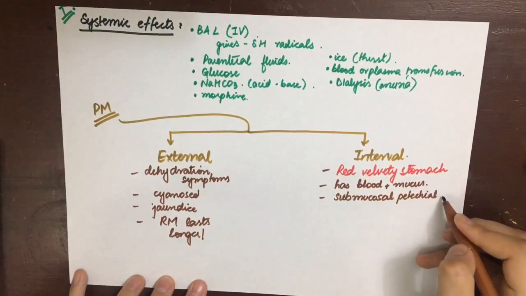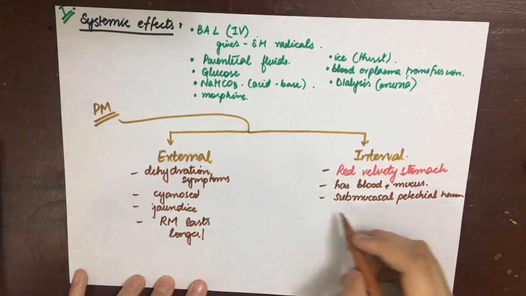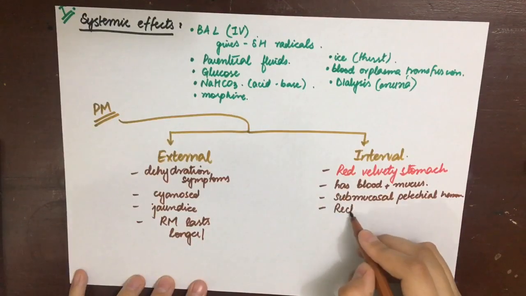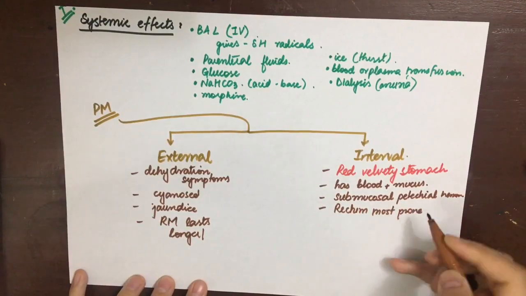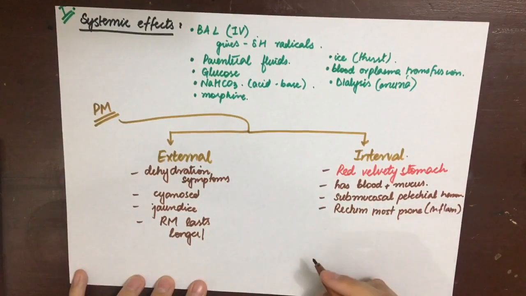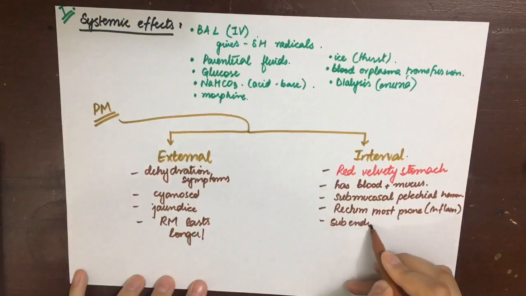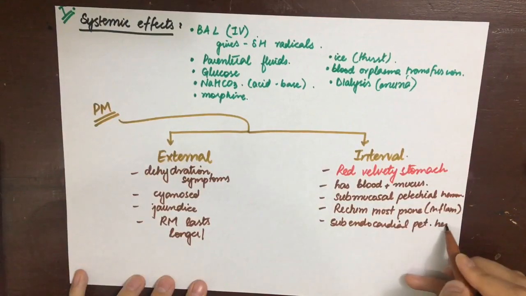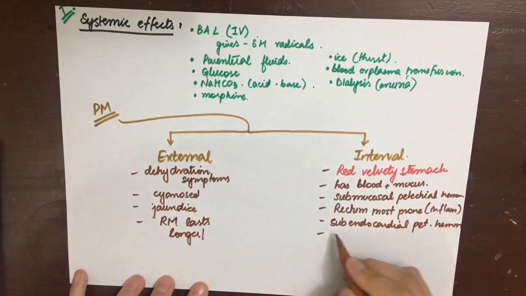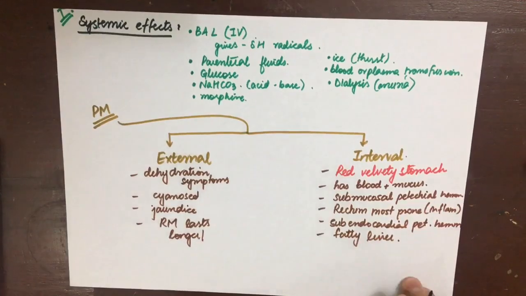Subendocardial petechial hemorrhages can be seen. Hemorrhages in the larynx, trachea, and lungs are also seen. Fatty degeneration of the liver is seen, which probably contributes to the jaundiced appearance of the dead body externally.